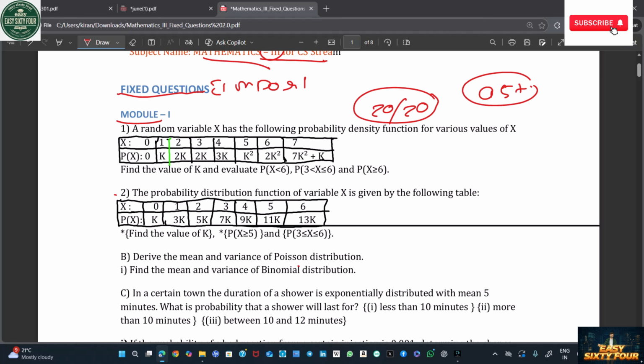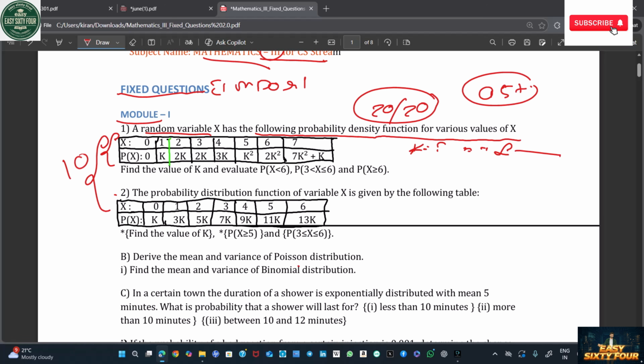Let's see: the random variable x has the following probability density function. I will explain this equation in some separate questions; I will upload the next videos tomorrow. In this one, we should find out the k and k plus 1. After that, it's a formula application, that's it. This is the easiest question. This is the distribution of the value of x. The same questions will be there, the same concept but a different equation, that's all.